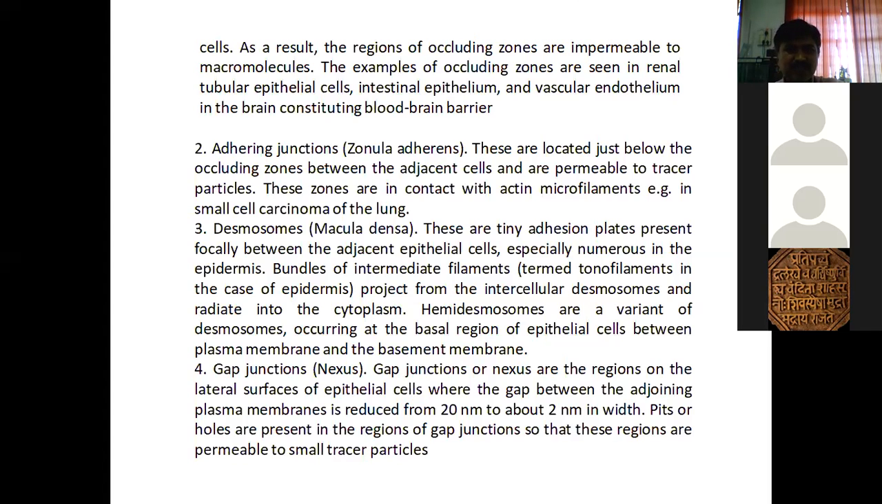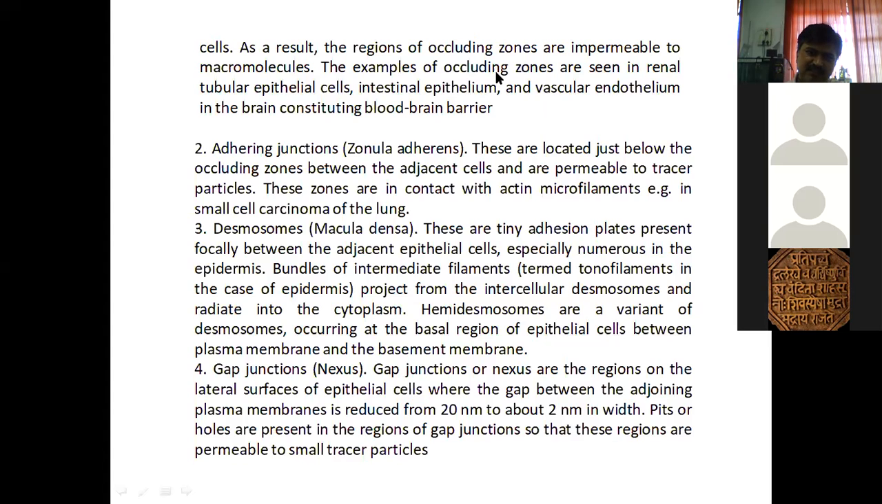Vascular endothelium in the brain, constituting the blood-brain barrier. Remember it. So these are the places where occluding zones are seen: renal tubular epithelial cells, intestinal epithelium, then vascular endothelium in the brain to form the blood-brain barrier. The blood-brain barrier is generally impermeable to macromolecules. Remember it.